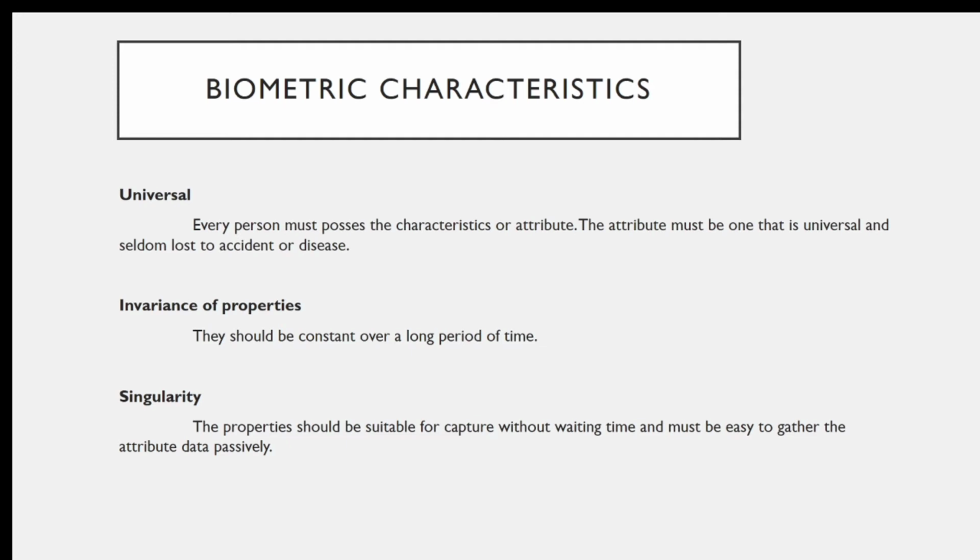First we'll see what is universal. Universal means every person must possess the characteristic or attribute. The attribute must be one that is universal and seldom lost to accident or disease. So for every person one specific characteristic will be there, and it should not be destroyed or lost by an accident or disease.